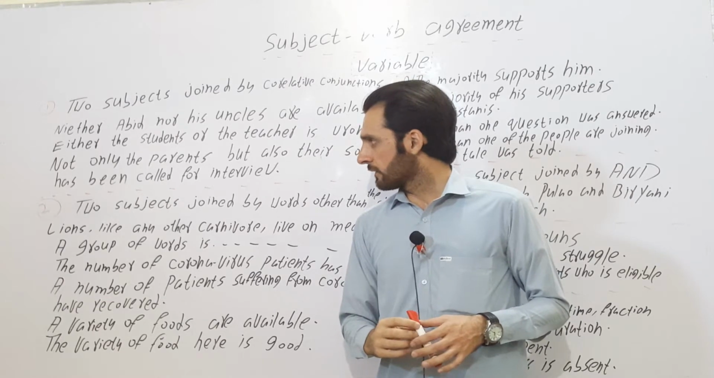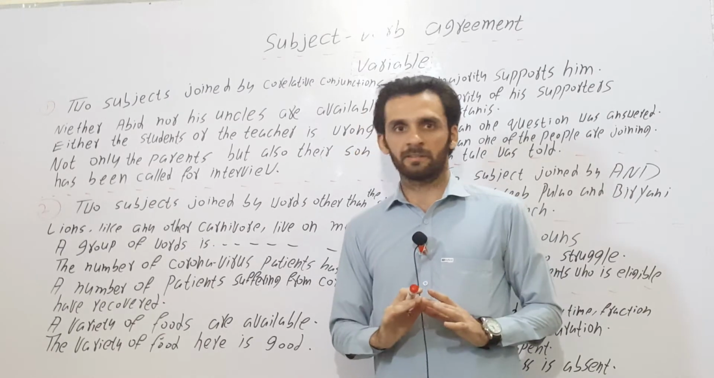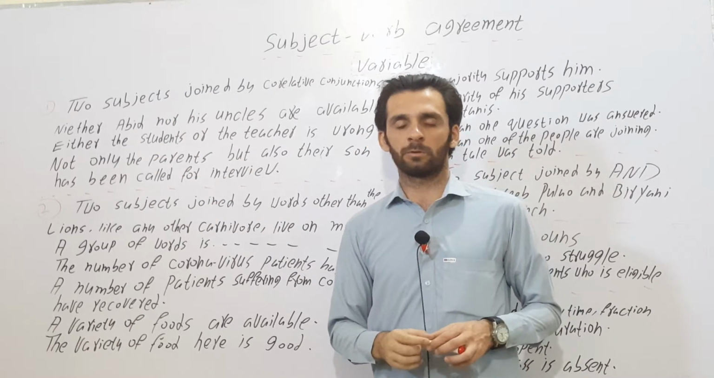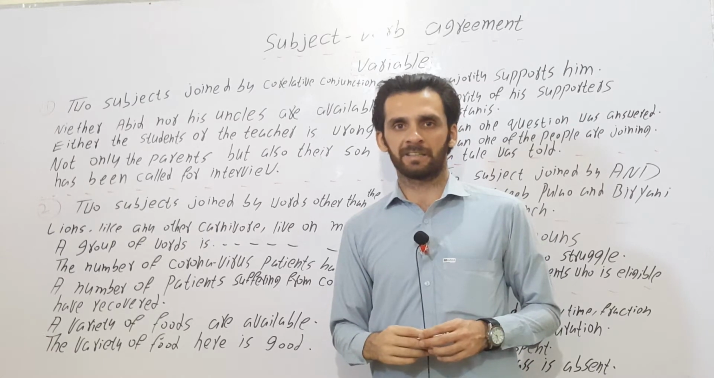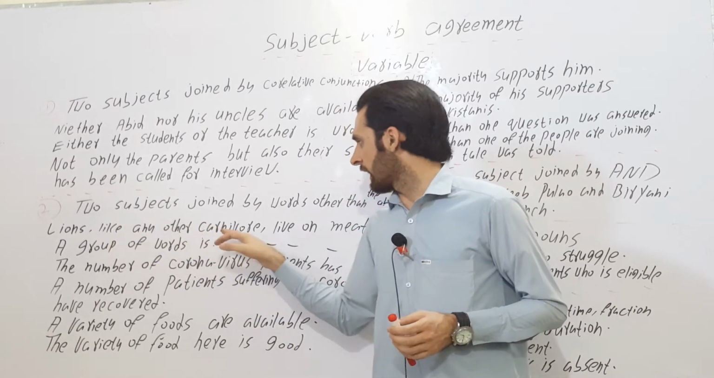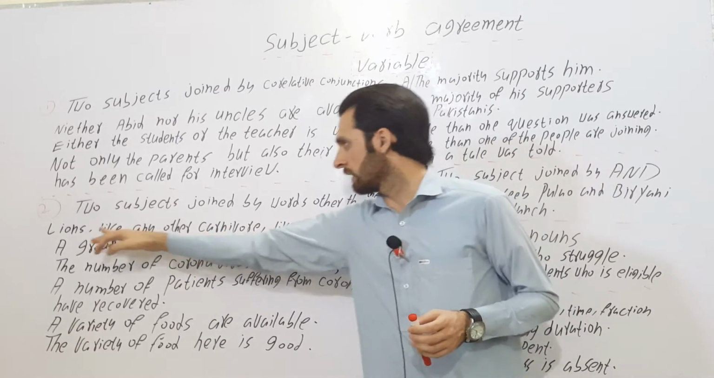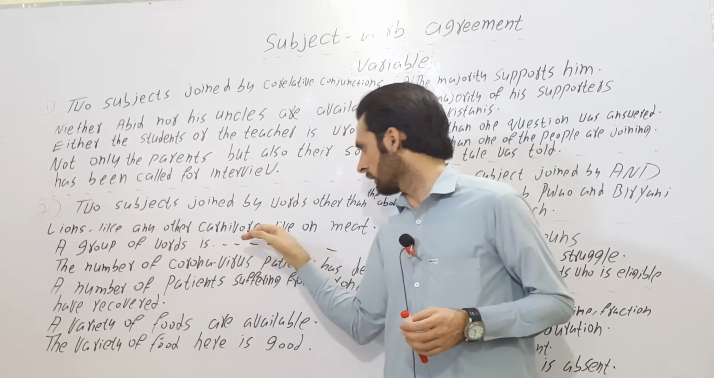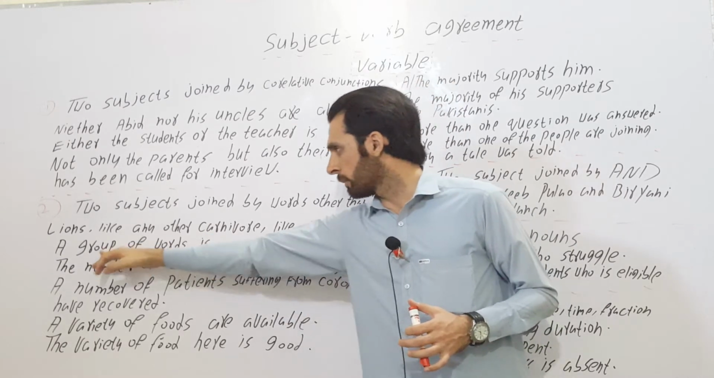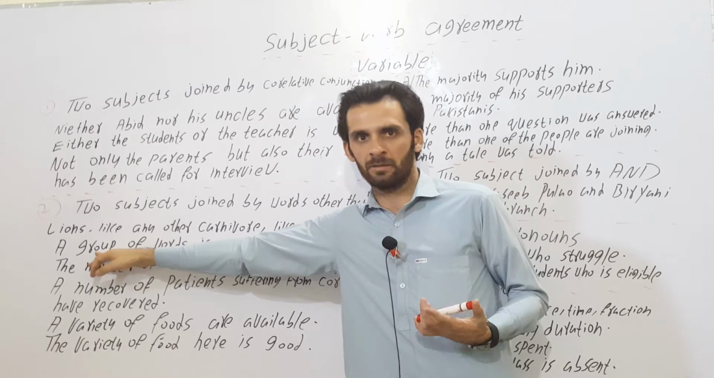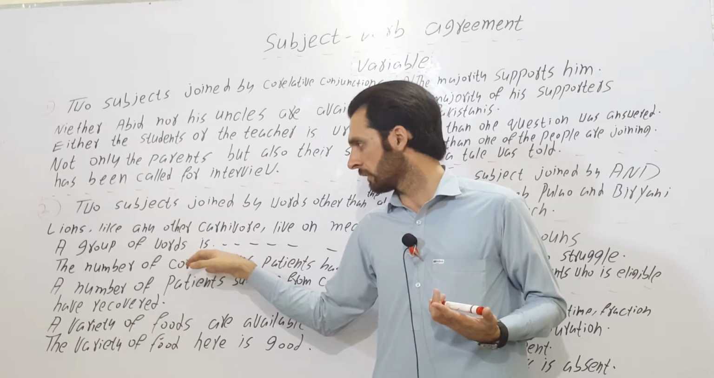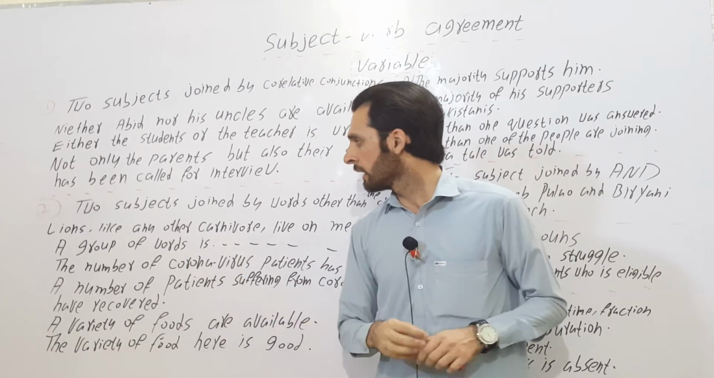The second point is when two subject words are joined by words other than these three. In such cases, we will use a verb, helping verb or linking verb according to the initial word. Lions, like any other carnivore, live on meat. Live, because the initial word, the first word, is plural, therefore we have used plural here. A group of words is singular, and this is the initial word. This will decide the form of verb to be used here. Therefore here we have used is, not are.